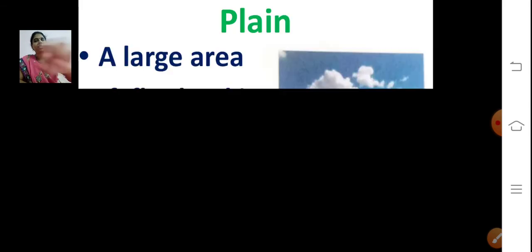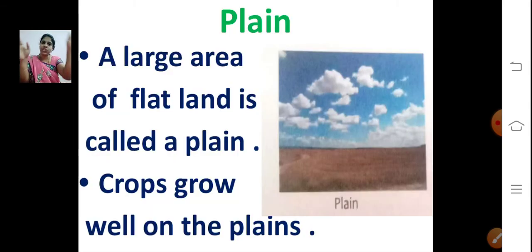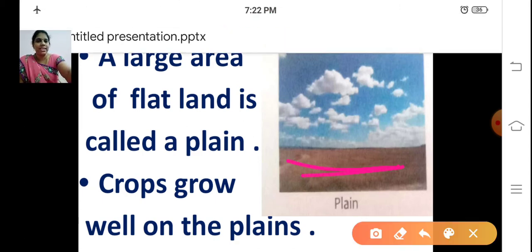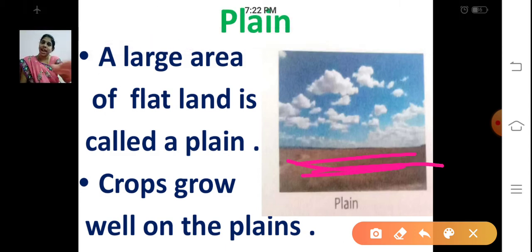And what are plains? It's a large area of flat land. It will be like flat land. Just see this picture. This is flat land, isn't it? A large area of flat land is called a plain. We live on land, right?